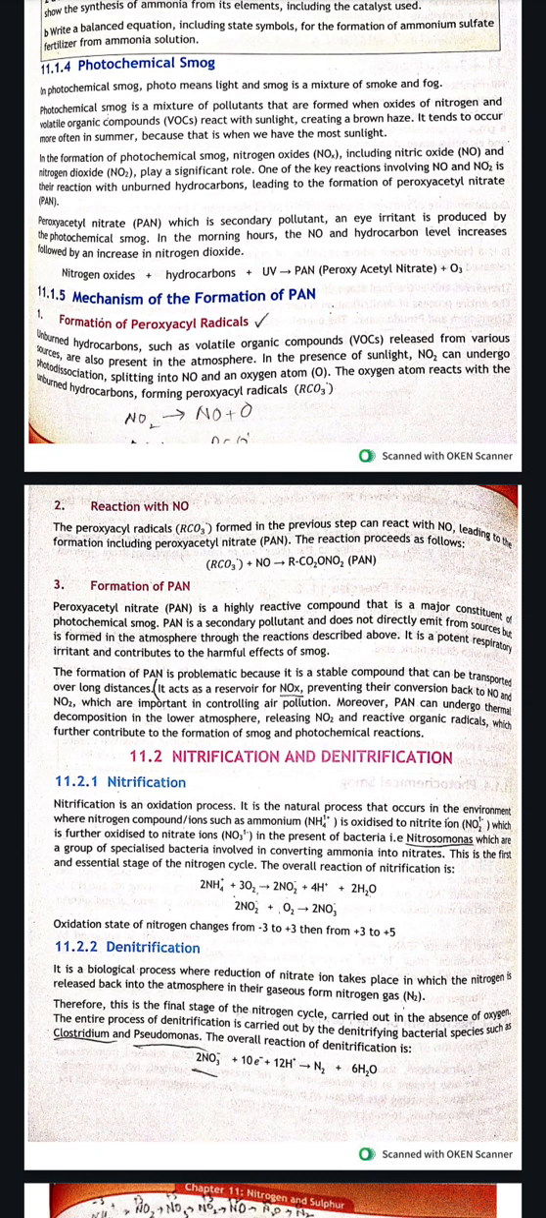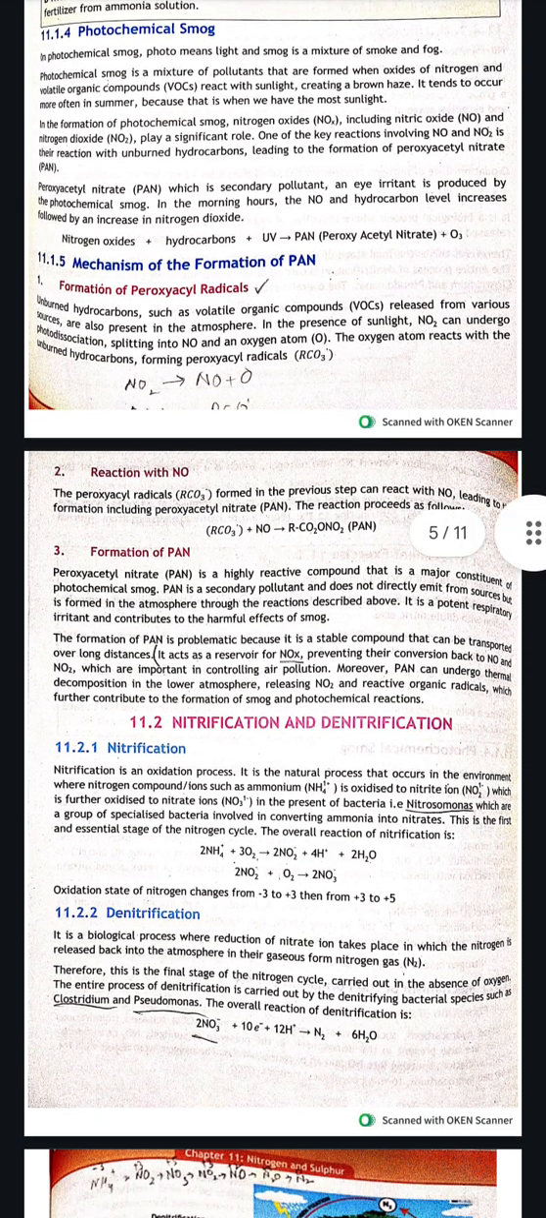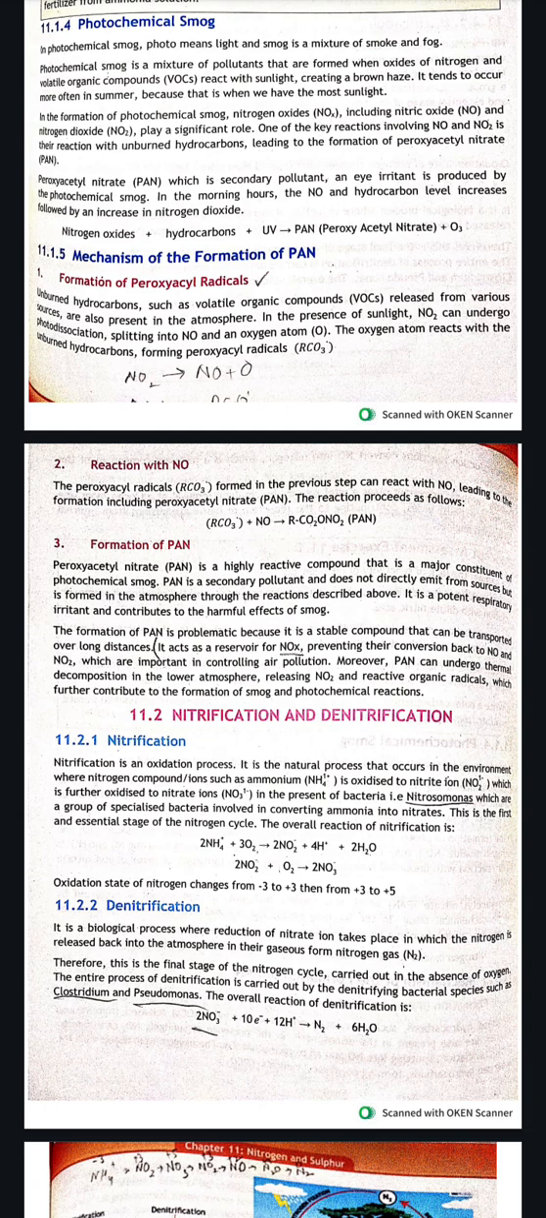In the formation of photochemical smog, nitrogen oxides, including nitrogen monoxide and nitrogen dioxide, play a significant role. One of the key reactions involving nitrogen oxides is the reaction with unburned hydrocarbons, leading to the formation of peroxyacetyl nitrate. So when these nitrogen oxides and hydrocarbons react in the presence of light, they will form peroxyacetyl nitrate, which is PAN. It's a secondary pollutant, it's an irritant, and it is produced by photochemical smog.